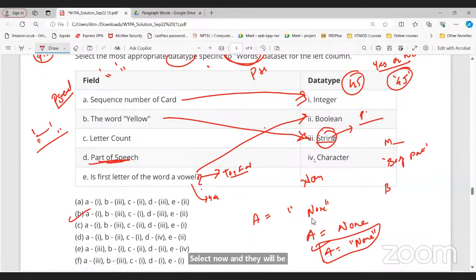Part of speech is a character? Noun. That is what we have defined in the data set. Character is simply one character. M for male, F, A, B, an individual character. That's it.